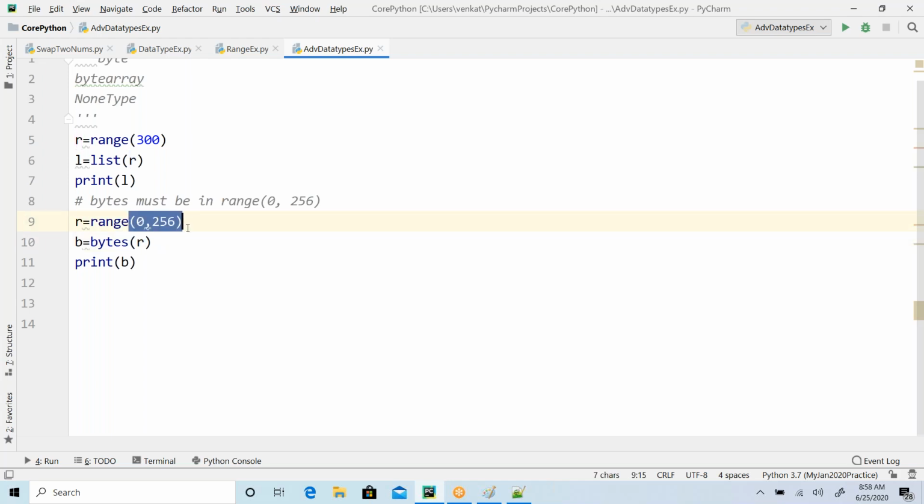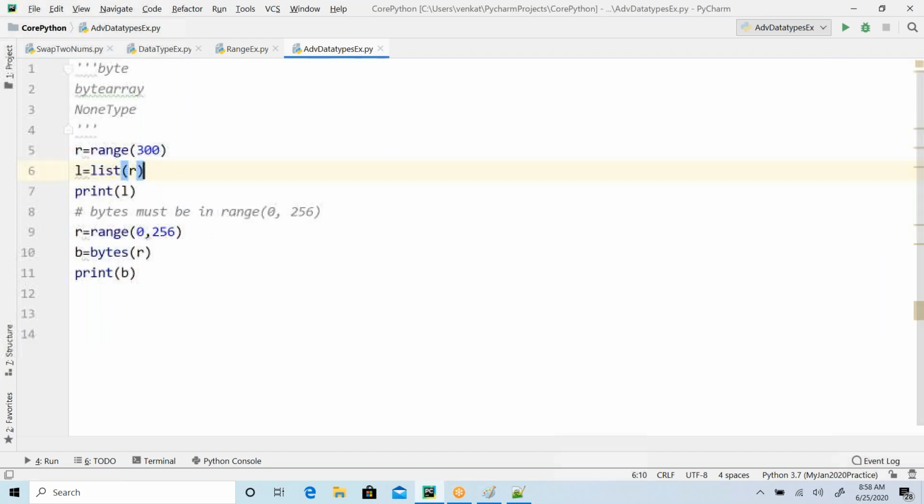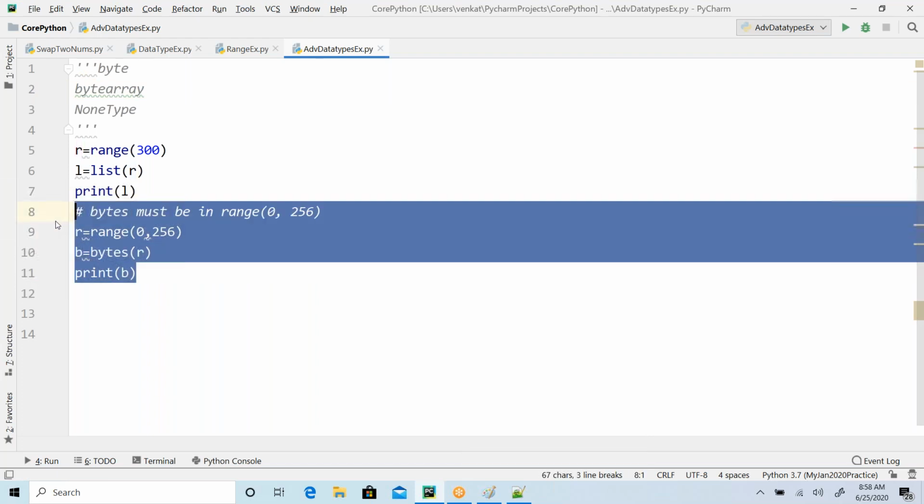So any character can be represented within this range. So guys, is that clear? Or any question around this?